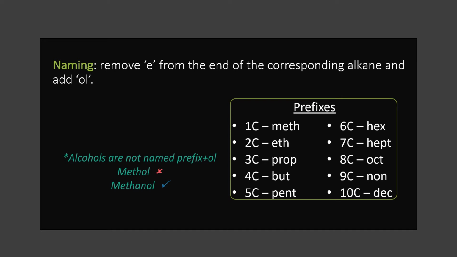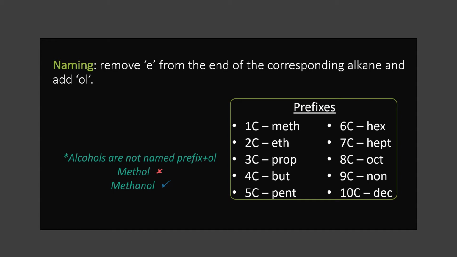We can't say methyl. You know the prefixes that we use. For one carbon, we use meth, 2 carbon, eth, 3 carbon, prop, 4 carbon, but, 5 carbon, pent, 6 carbon, hex, 7 carbon, hept, 8 oct, 9 non, 10 dec.